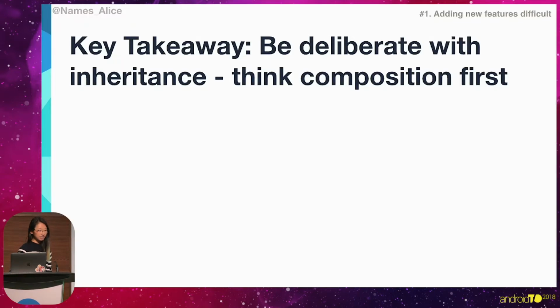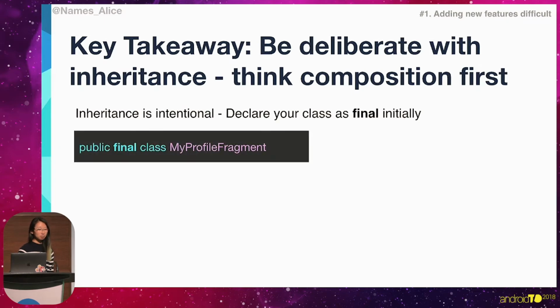So our key takeaway here is that we should be deliberate with inheritance. We should think composition first. Inheritance should always be intentional. So in order to do this, you can declare your class as final initially. Thankfully, with Kotlin, all of this is given for free. All classes are declared as closed initially.